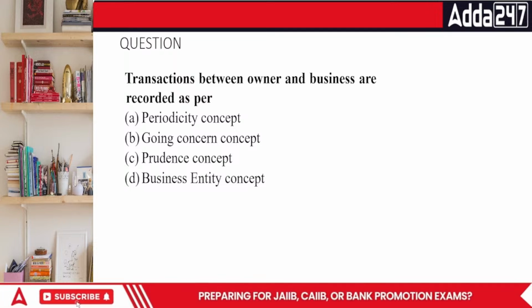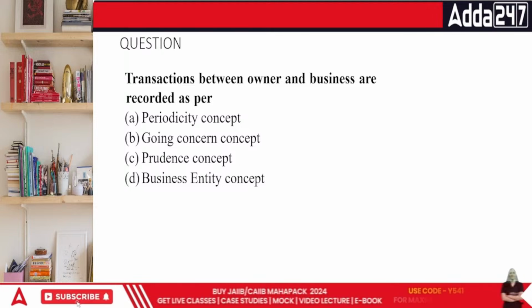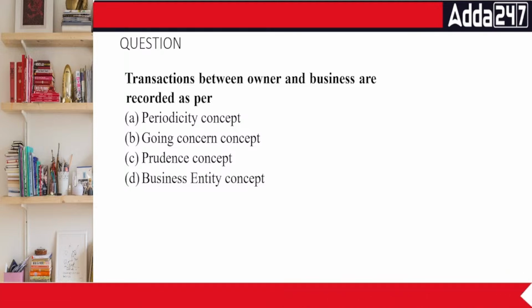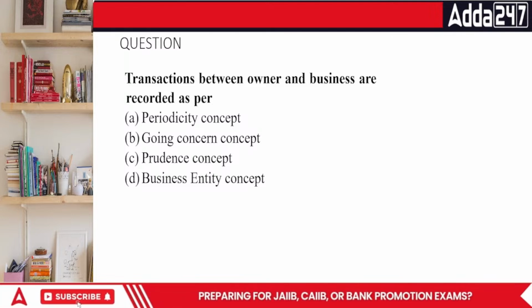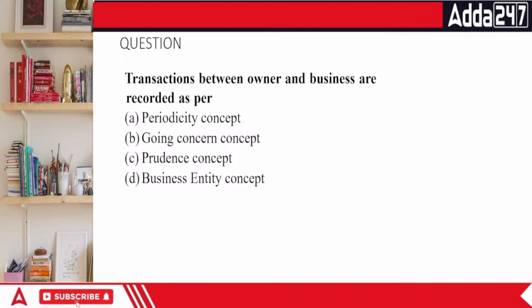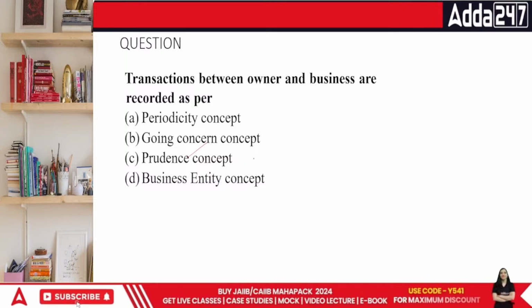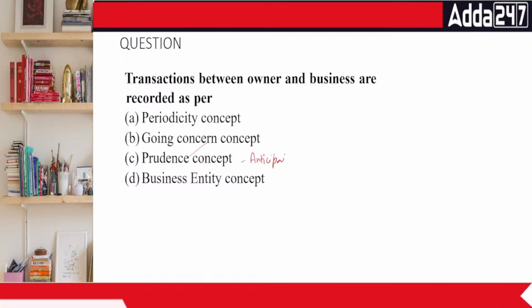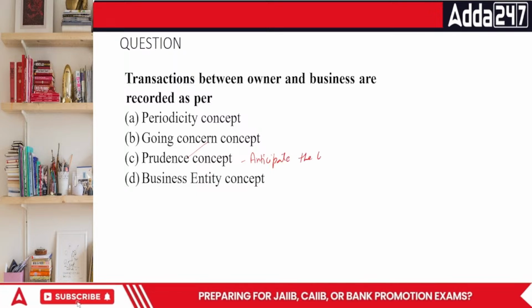That is what we talk about, the specific area of periodicity, when we talk about understanding the things on a yearly basis. Going concern concept says men may come and men may go, the organization is here to stay. So we'll be talking about the specific area for going concern. Prudence means you are actually being wise. That means you are going to anticipate the losses but not profits.